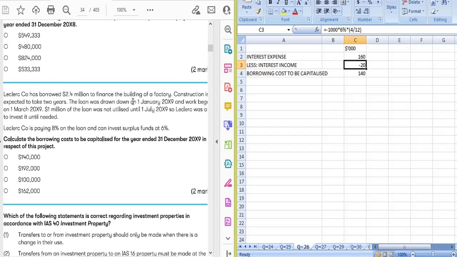Here, the construction began in March. So March, April, May, June. So it has been 4 months. So I have multiplied by 4 over 12. So I got 20. So the borrowing cost which will be capitalized is 140.